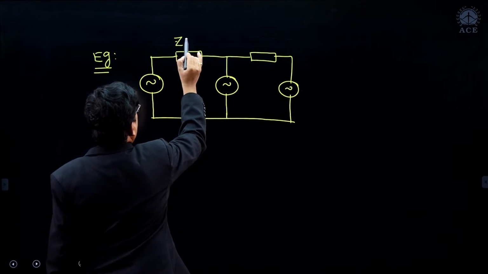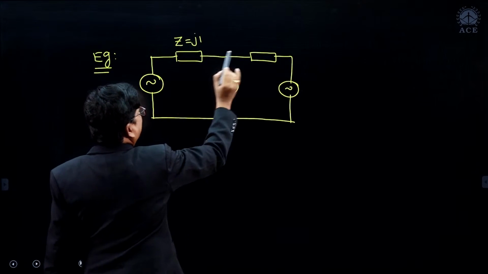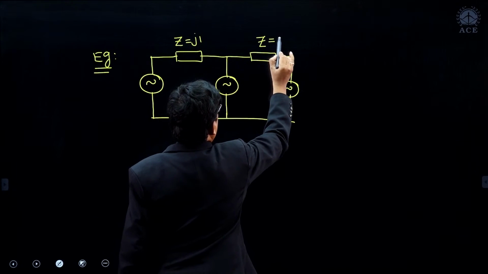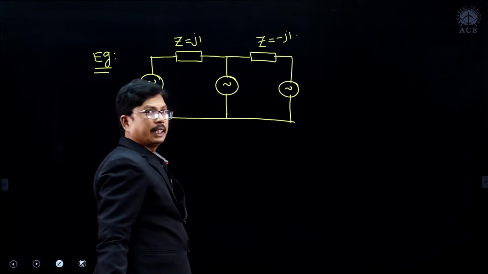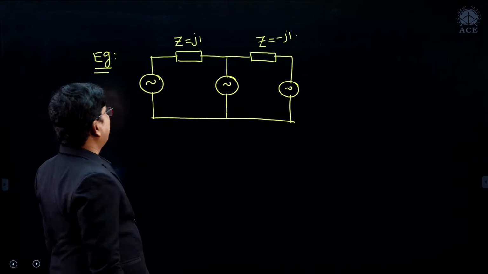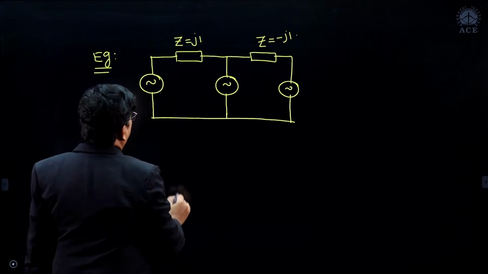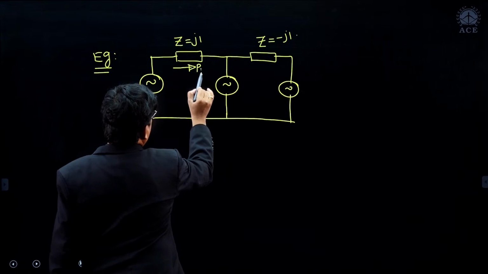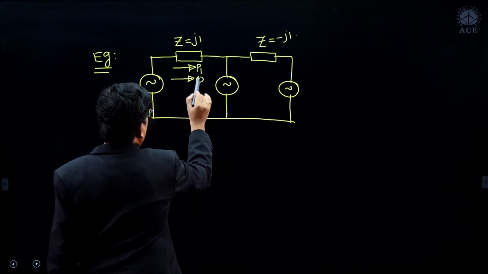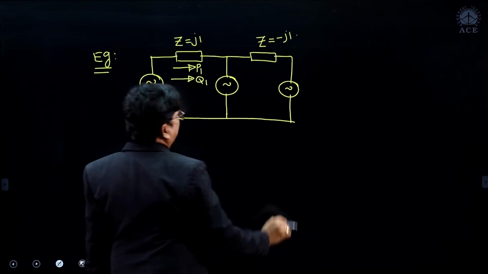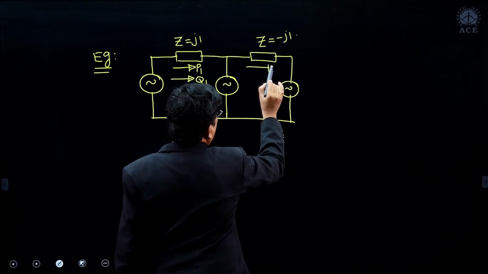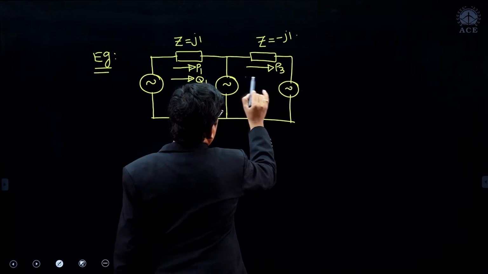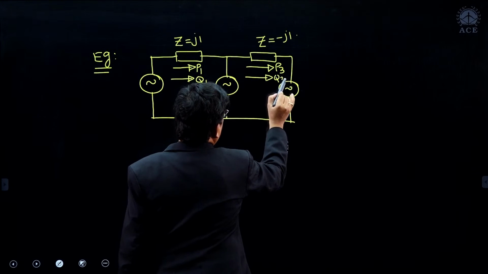Here they have given Z equal to j1, here they have given Z equal to minus j1. Here they are giving the active power direction P1 in this direction, Q1 in this direction, and here P3 for machine 3, P3 in this direction, Q3 also in this direction.